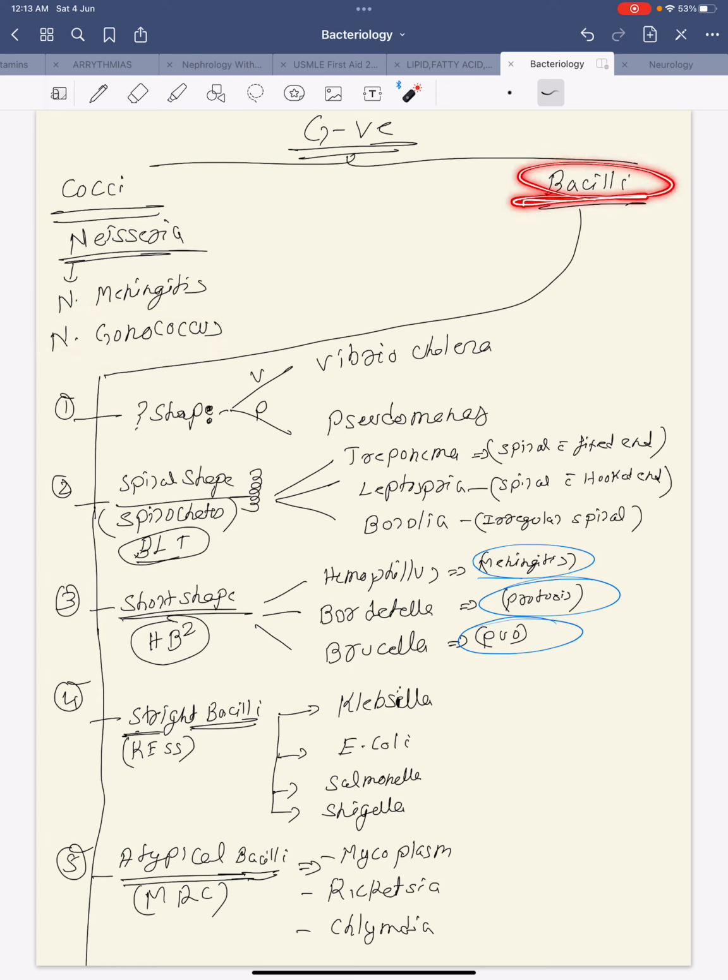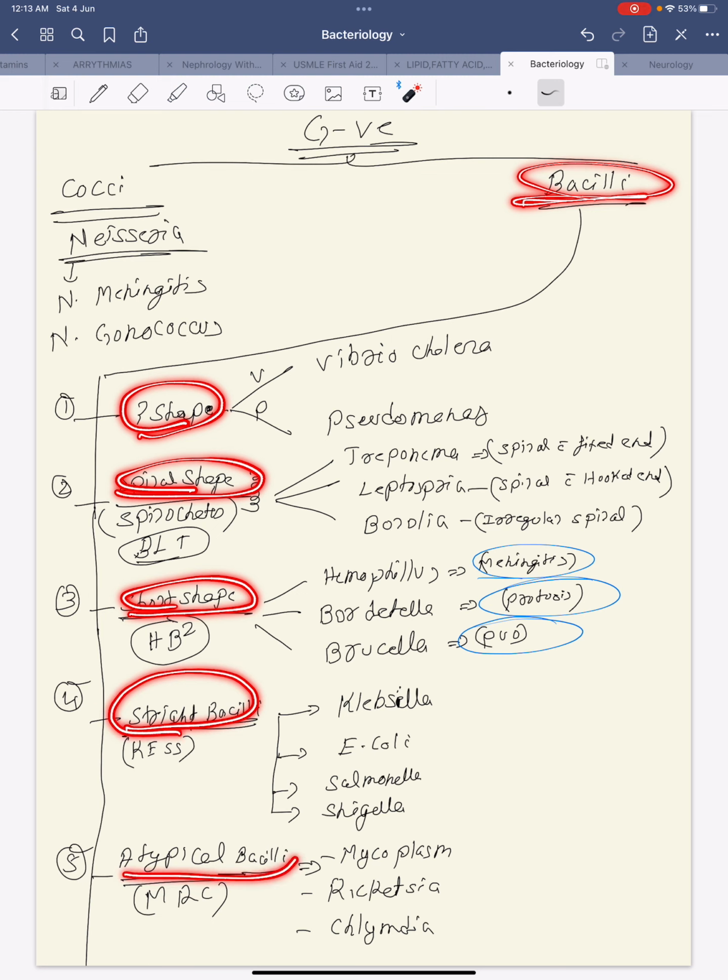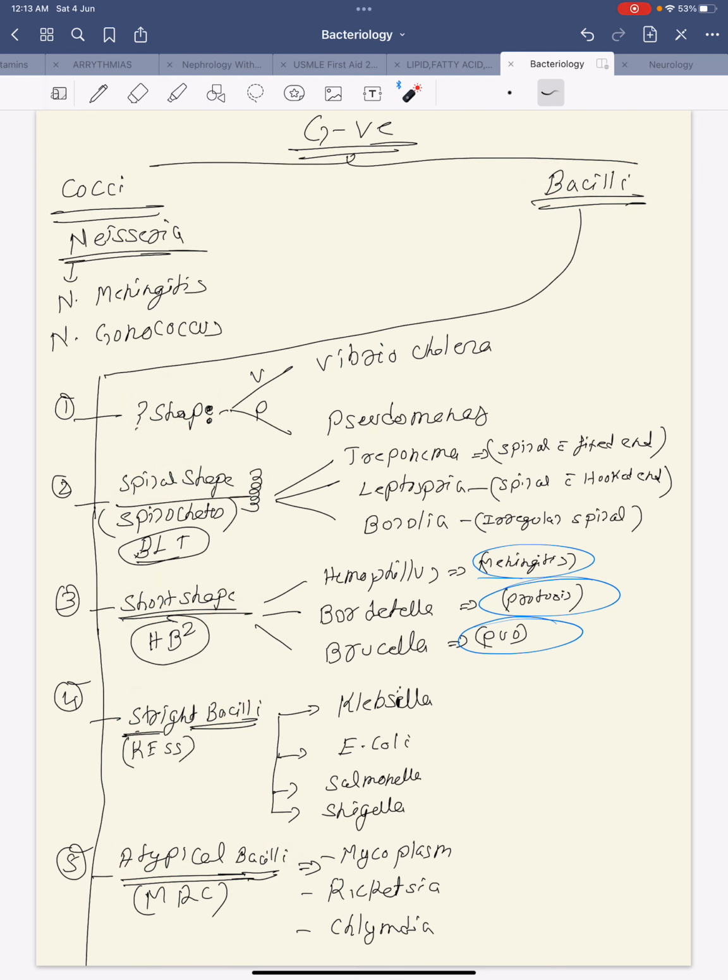While bacilli, they are comma shaped, spiral, short, straight, and atypical. Comma shapes are very important persons, while spirals are belt. While shorts are short in height by birth. While straight, they go straight and they kiss. While atypical is MRC.